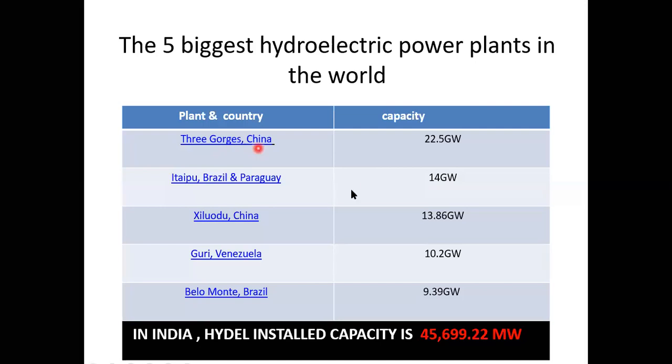Of course, I cannot say we are generating very low power from hydel power plants, because generating power using a hydroelectric power plant depends upon the geographical location. It depends upon the availability of water. We must have a source of water and availability of water. So these two points depend upon geographical location. When compared to India and China, China has some geographical advantages. They have plenty of water, so they generate more power when compared to India.